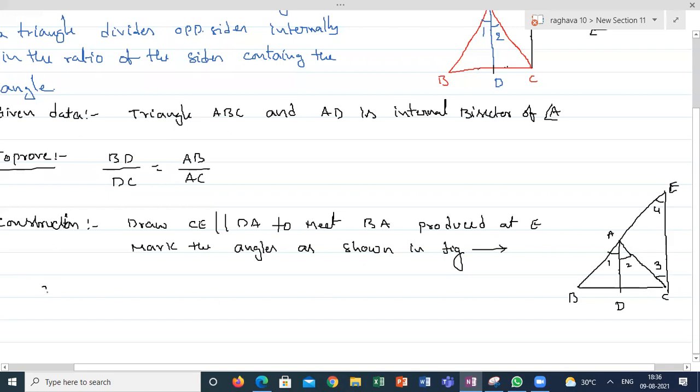Now, statement. Reason. The first statement is angle 2 is equal to angle 3. Why? What is the reason, guys? What is the first statement reason? Alternate angles between the two parallel lines.